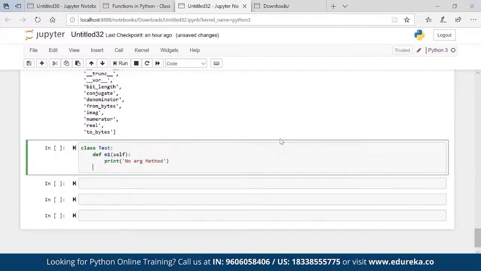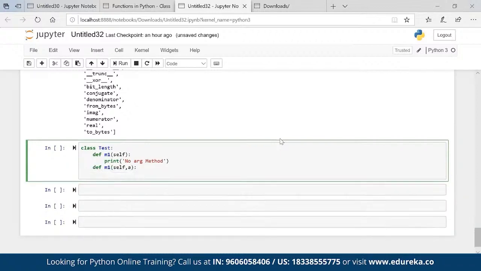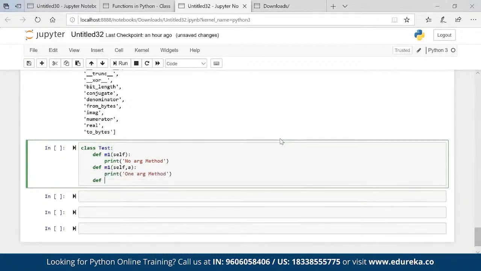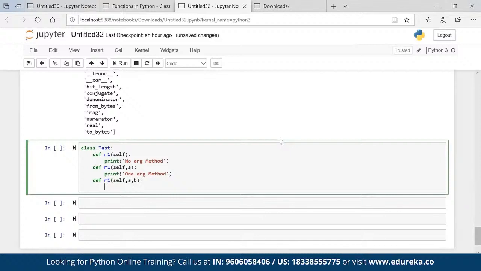I have one more method with exactly the same name, def m1, with a as my argument, print one arg method. And I'm creating one more method m1 again, self a comma b, print two arg method. We can remove self as well, no problem. I already mentioned that in this scenario we don't require that.